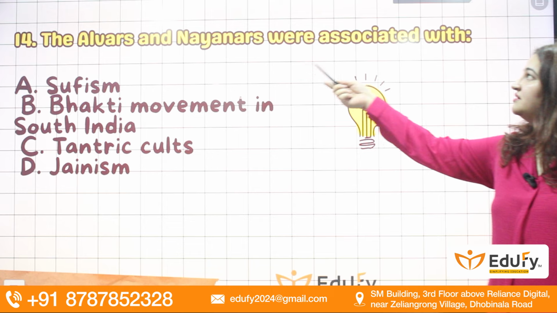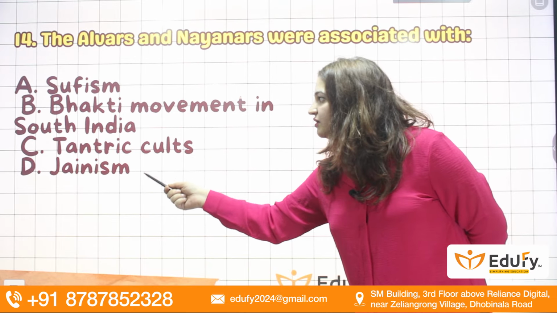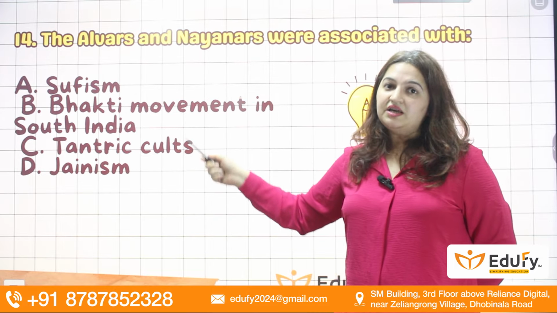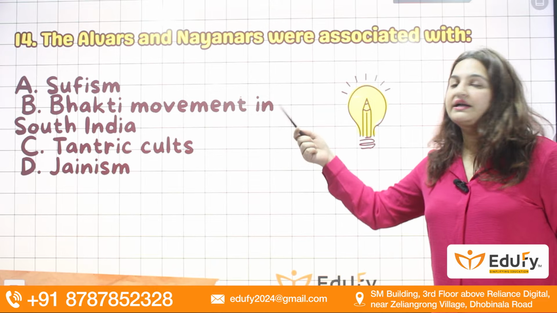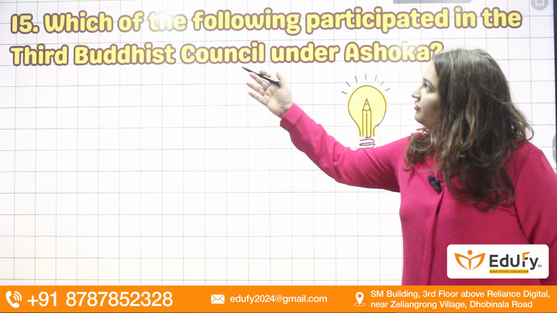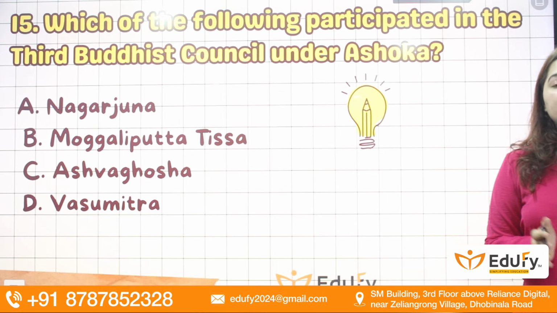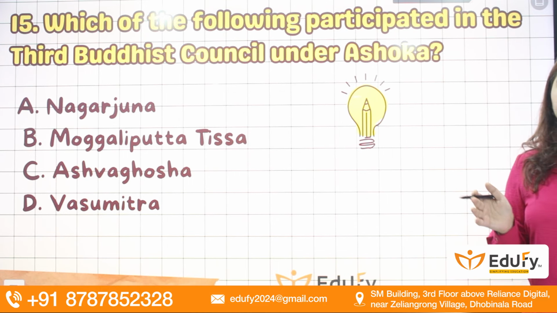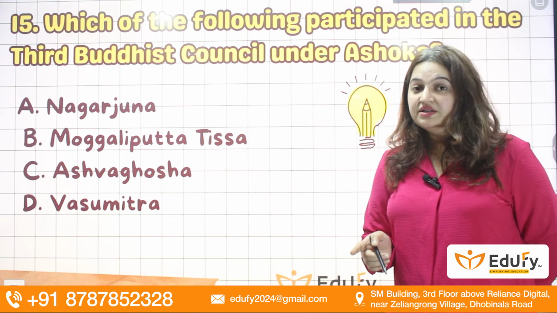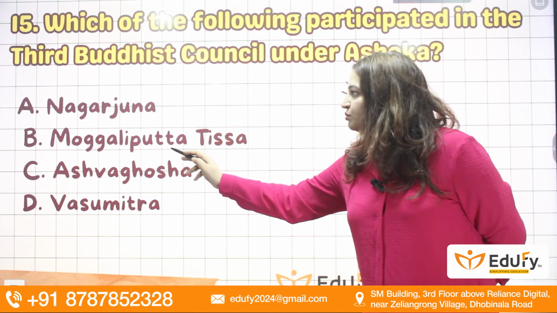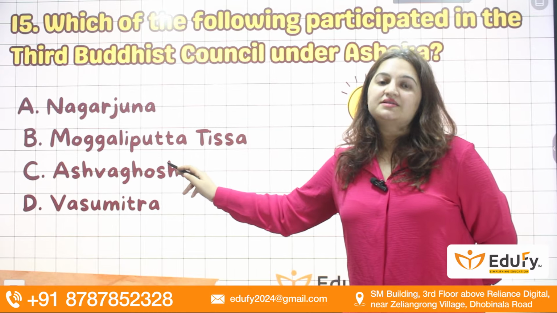Next, Alvars and Nayanars were associated with: Sufism, Bhakti movement in South India, Tantric cult, or Jainism. Alvars and Nayanars were the Bhakti saints in South India. The Bhakti movement began within South India from the 7th century on. Next question. Which of the following participated in the third Buddhist council under Ashoka? The third Buddhist council was held under the patronage of Ashoka in Pataliputra, and it was presided over by which Buddhist monk? The options are Nagarjuna, Mogaliputta Tissa, Ashvaghosha, Vasumitra. And the answer here is B.